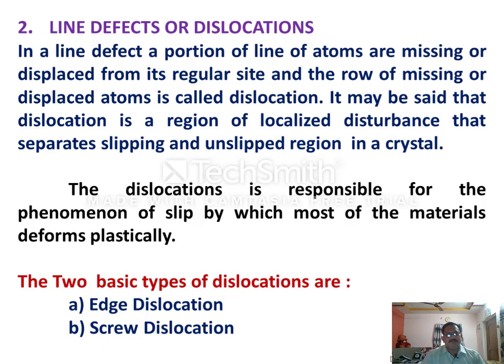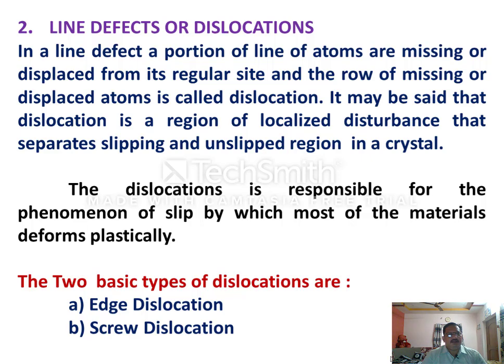Welcome to another lecture. In the previous lecture we discussed point defects. Now we have to discuss a line defect present in a crystal. In a line defect, a portion of a line of atoms is missing or displaced from its regular site, and the row of missing or displaced atoms is called dislocation. It may be said that dislocation is a region of localized disturbance that separates slipped and unslipped regions in a crystal.